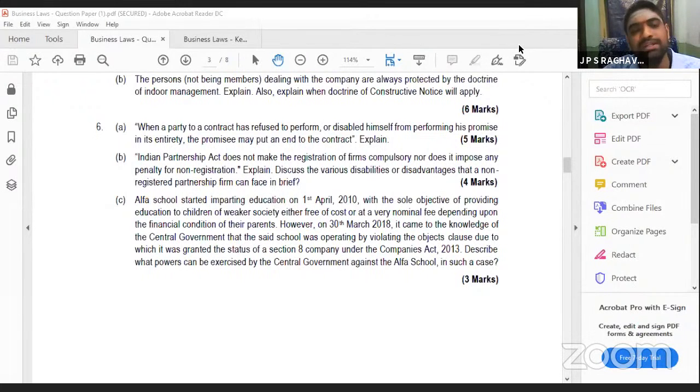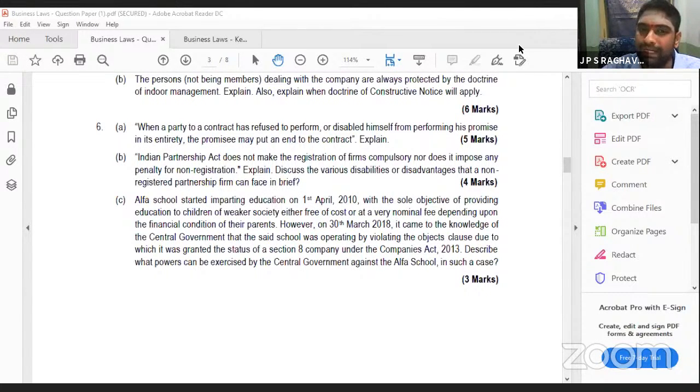After revoking, what the central government can do is, if the license is taken out, you are no more a section 8 company. Now, it can ask you to convert yourself into a public company or private company. That is the first thing. Second, it can ask you to amalgamate with some other company with similar objects. Third, it may ask you to wind up also.